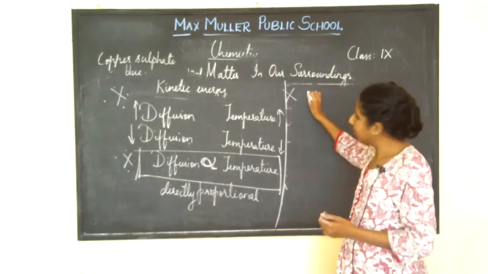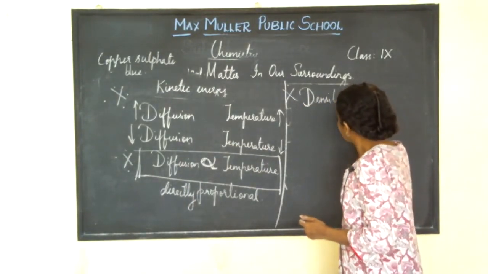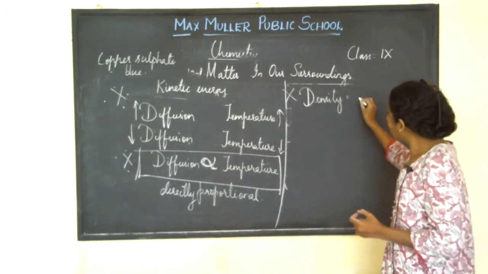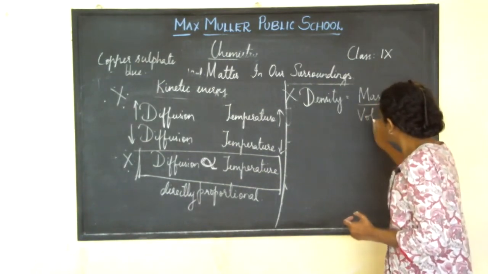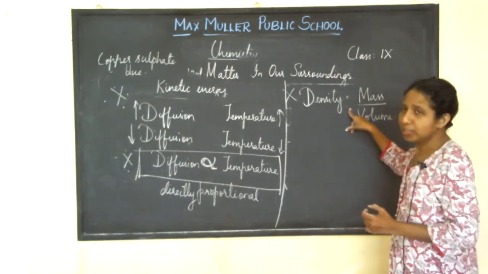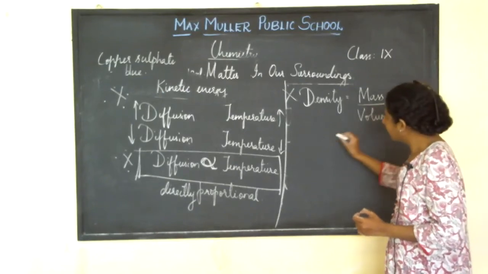This is not related to this, see, people have studied density earlier. What is density? It is nothing but mass by volume. Density is nothing but equal to mass by volume. Listen here.